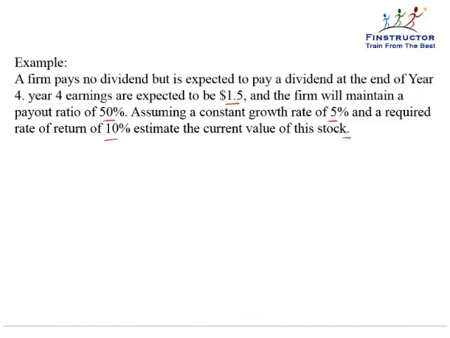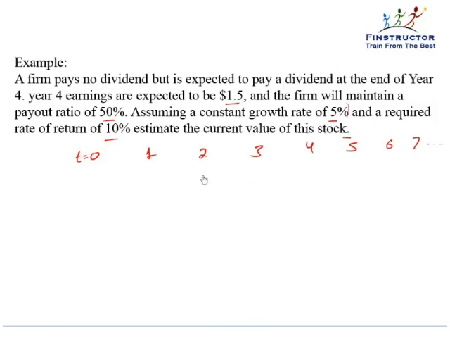this stock. So in questions of this type, it always helps to first draw a timeline so that we understand better what is asked of us. So the firm is paying no dividend for the first 3 years. And at the end of year 4 is when the first dividend comes. So t equal to 0, 1, 2, 3, 4 is when the first dividend comes. And from year 5 onwards, this dividend is expected to grow at the rate of 5%.